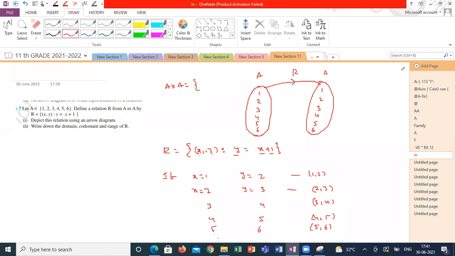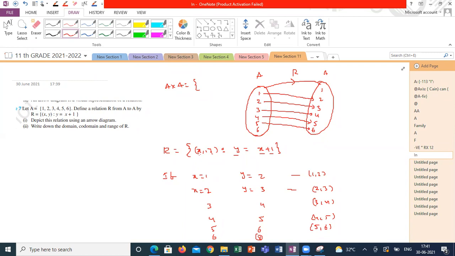If x is equal to 6, there is no y value defined in the set A, correct? So how many ordered pairs did I get for this relation? 1 to 2, 2 to 3, 3 to 4, 4 to 5, 5 to 6. There is one and only one image mapping from 1, one and only one image for 2, and only one output for 3 for this relation.